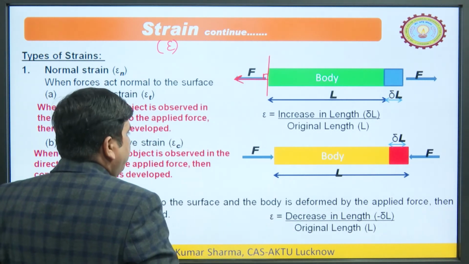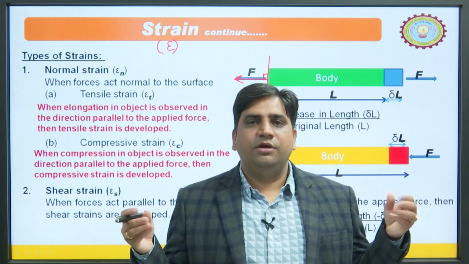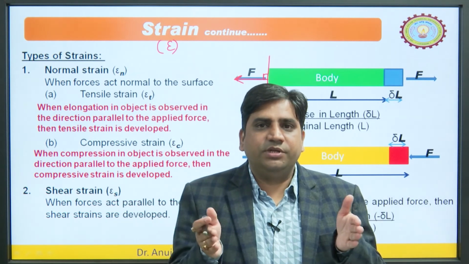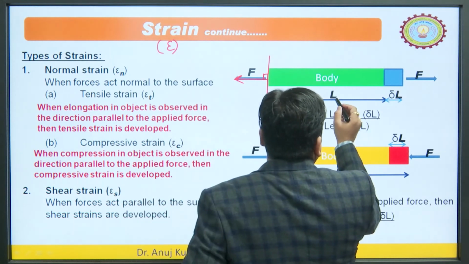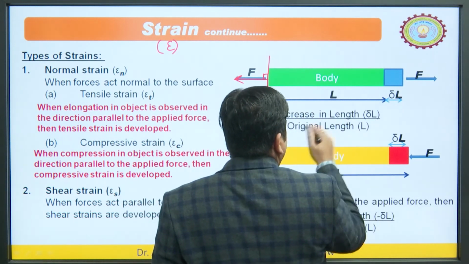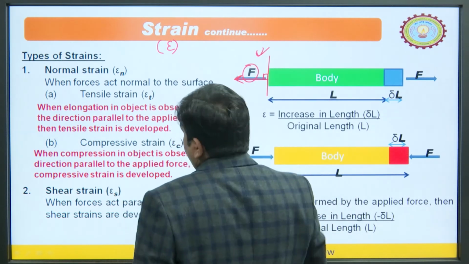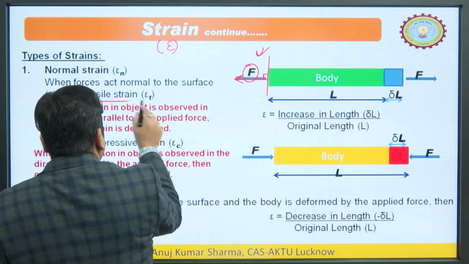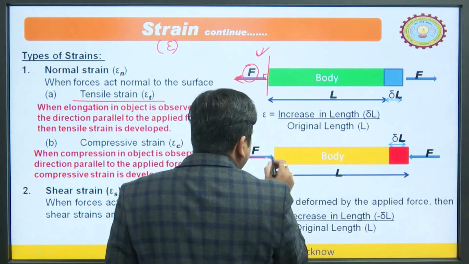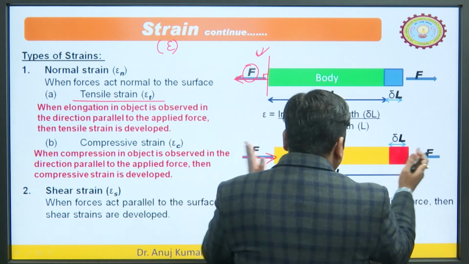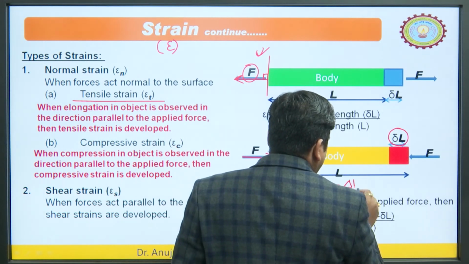So, normal strain may be of two types. One case may be that we are applying a tensile force, and the length may be increased. The other case may be that compression would be there, so compressive strain would be there. In the tensile case, as we discussed in the previous slide, the length is L plus delta L after the application of this force. This is the normal tensile strain represented by epsilon t. The second case may be when the force is compressive in nature. So, it may reduce the size. So, delta L is reduced.